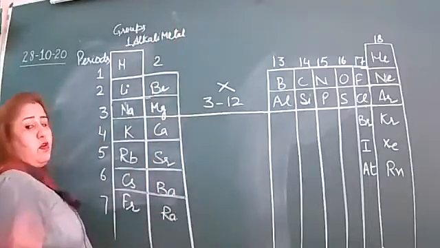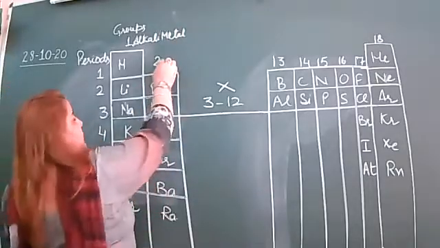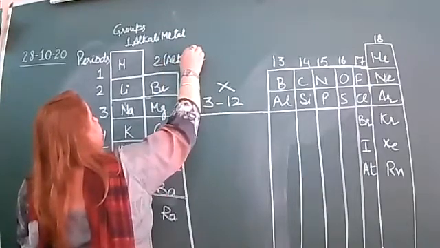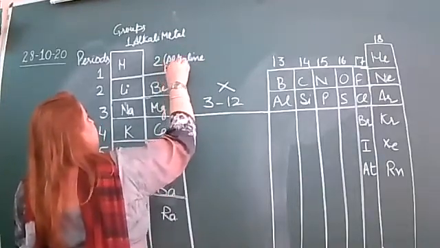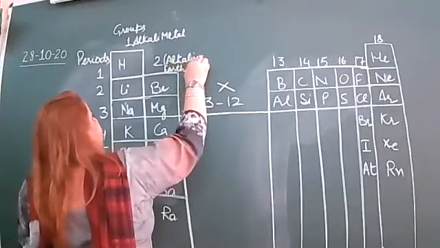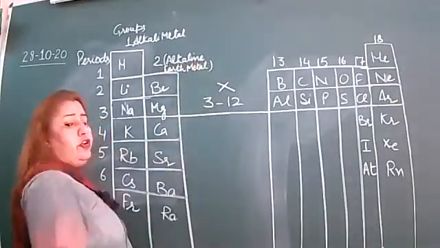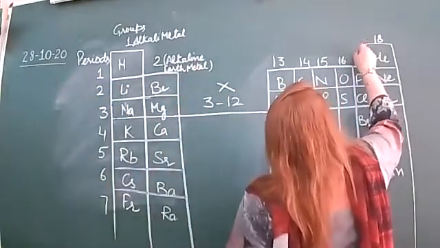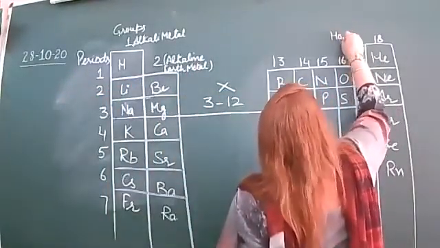This first group is called alkali metal. Second group is called alkaline earth metal. Groups 3 to 12 we will not discuss. Then this 17th group is called halogens.